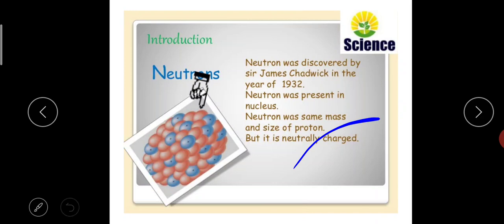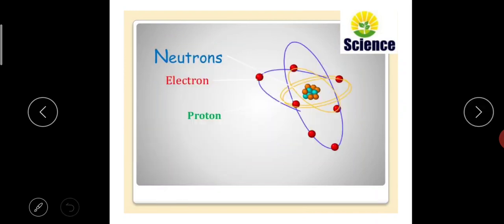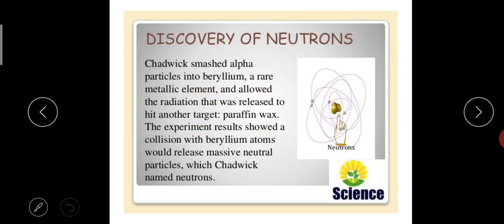So first, what did he do? Can you see where the neutrons are present? It is present at the center, inside the nucleus. So he shot alpha particles into beryllium. Chadwick smashed, meaning he is forcing the alpha particles into beryllium, a rare metallic element, and allowed the radiation that was released to hit another target.